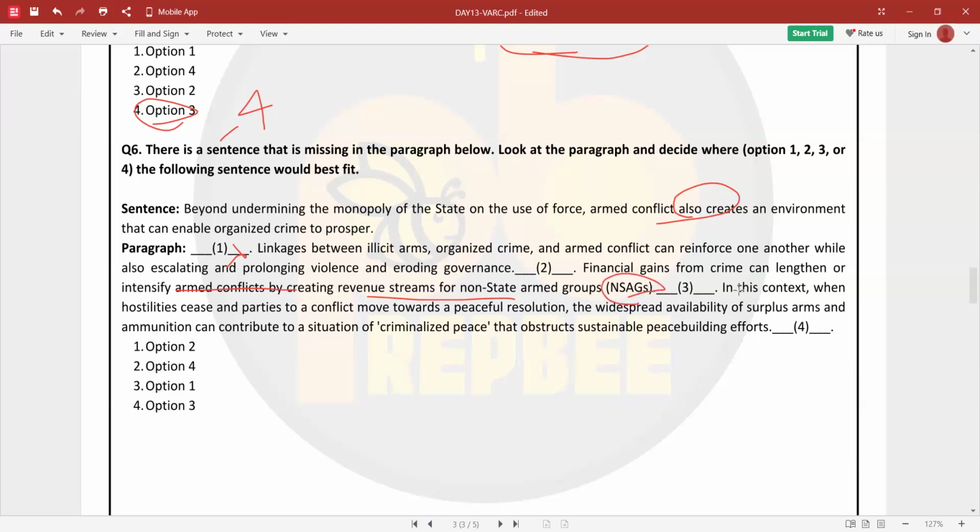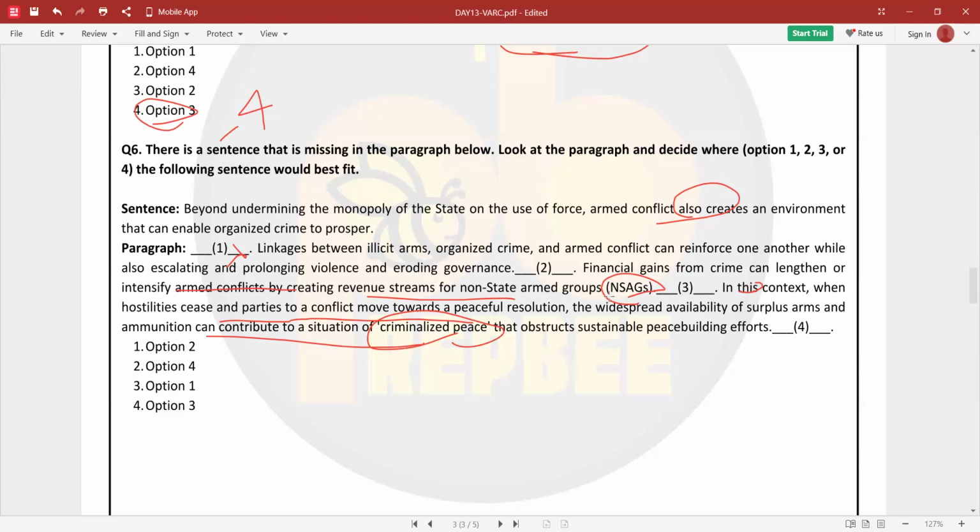All right. In this context, when hostilities cease and parties to a conflict move towards a peaceful resolution, the widespread availability of surplus arms and ammunition can contribute to a situation of criminalized peace that obstructs sustainable peace building efforts.